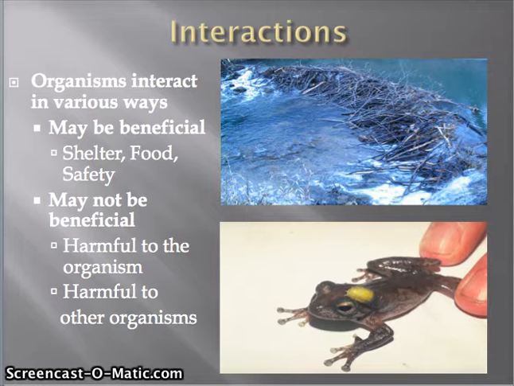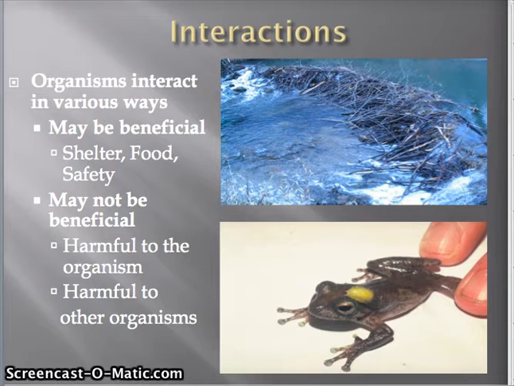Interactions. Organisms interact in many different ways. They can be beneficial and not beneficial to other organisms. They can benefit by providing shelter, food, and safety. For example, beaver dams, in the picture towards the right, can benefit humans.